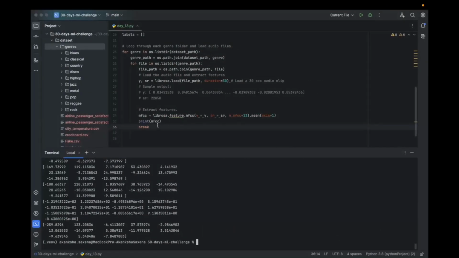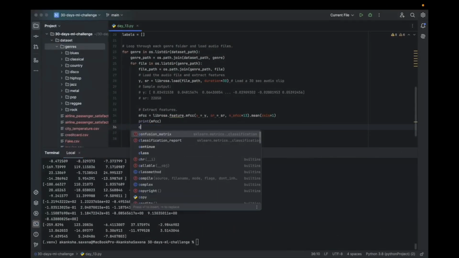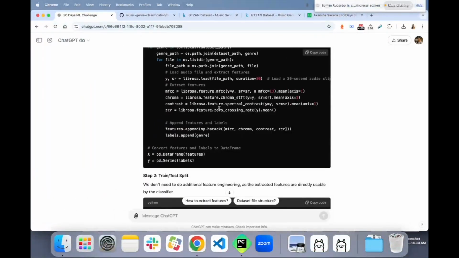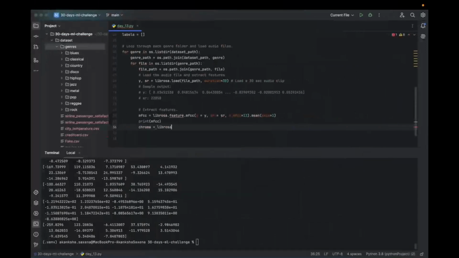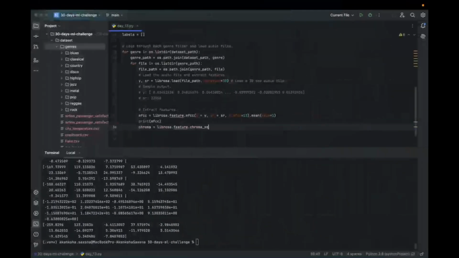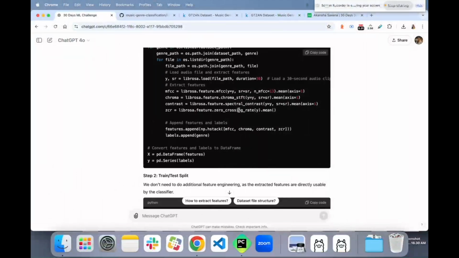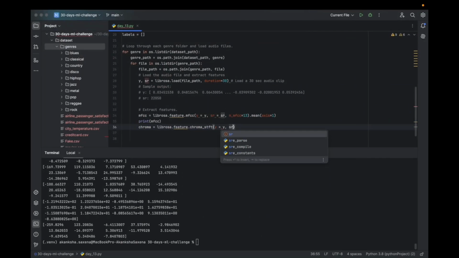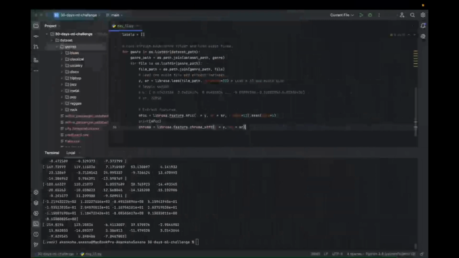Then we are going to get chroma. Chroma is librosa.feature.chroma_stft, same thing. y is y, sampling rate is sampling rate, and mean of the columns.